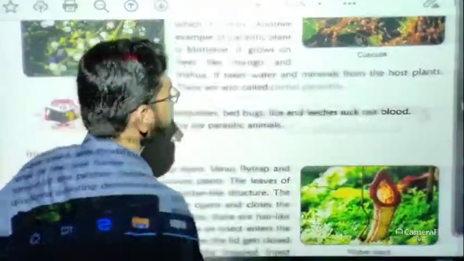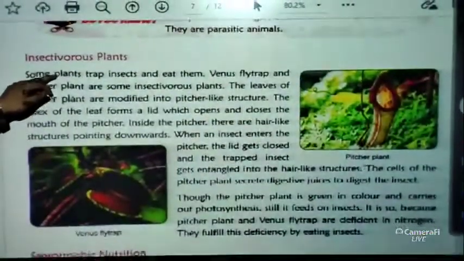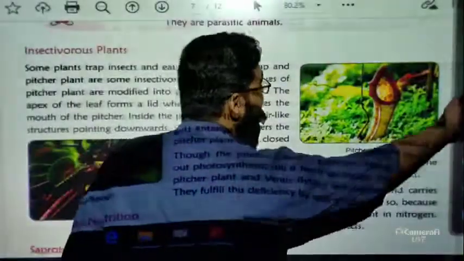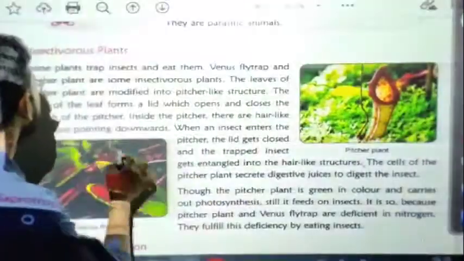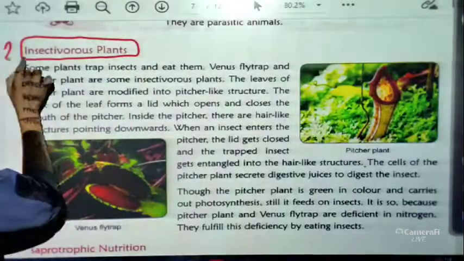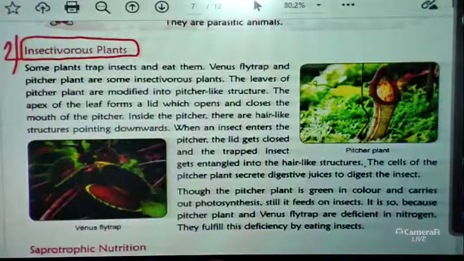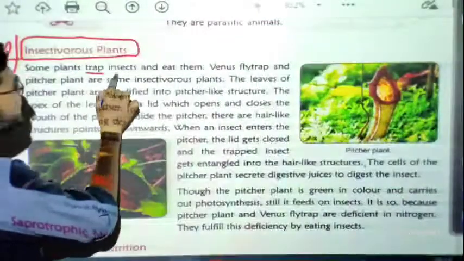Let us discuss the next part. Partial parasites we have discussed. Now the next one is insectivorous plants. What do insectivorous plants mean? Some plants trap insects.